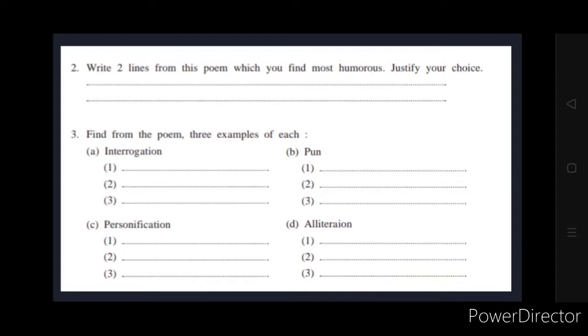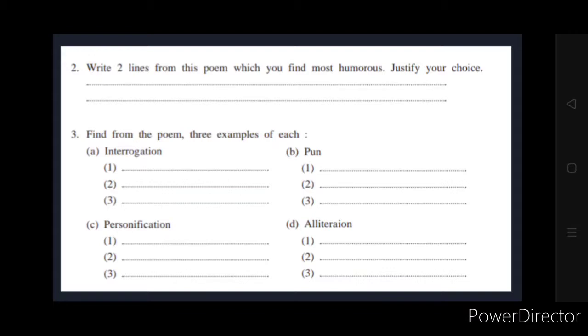Moving on, you have to write 2 lines from this poem which you find most humorous. Justify your choice. Any line that you find very funny, you can write that and explain why you think it is so funny. Then question number 3 is to find from the poem 3 examples of each of these figures of speech, and I have explained each of them.